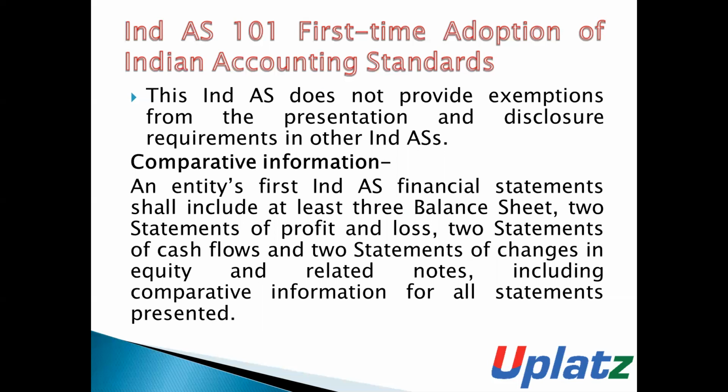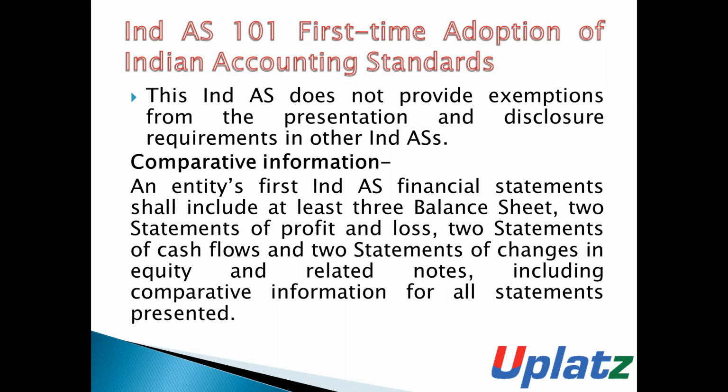Comparative information. How to disclose the comparative information? An entity's first IND AS financial statements shall include at least 3 balance sheets, 2 statements of profit and loss, 2 statements of cash flows, and 2 statements of change in equity and the related notes, and also include comparative information for all statements presented.